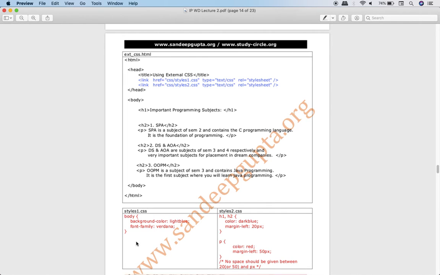This is styles1.css, this is styles2.css. And I don't need to tell you one thing over here, that we can apply multiple style sheets. We can apply multiple CSS files to a single HTML file. For example, here there is a single HTML file for which we have created two CSS files, which is okay, that does not matter. So pause the video and go through all this. Come on, do that. Okay, I hope you saw all this.